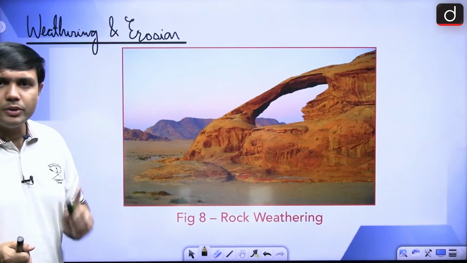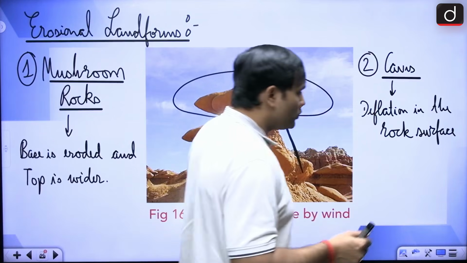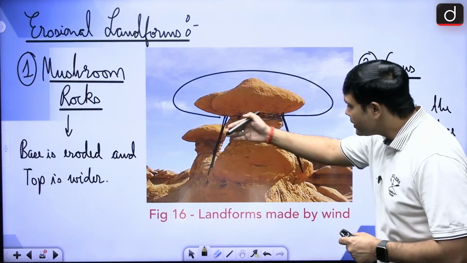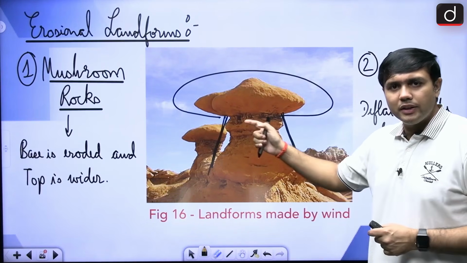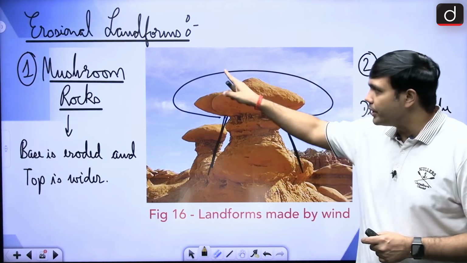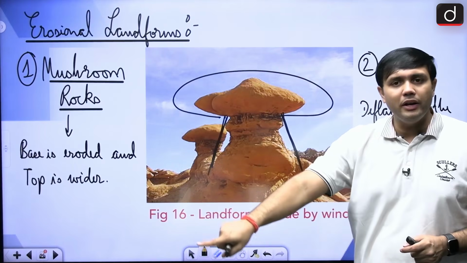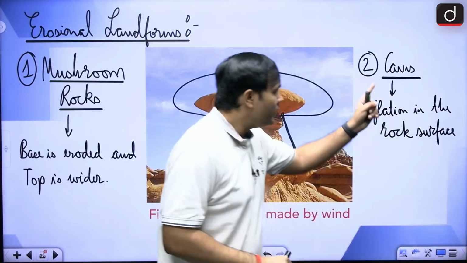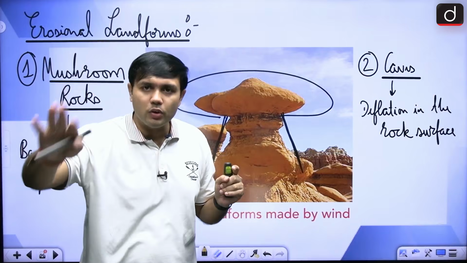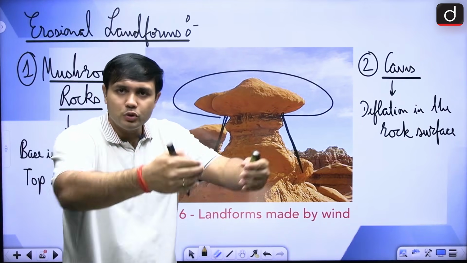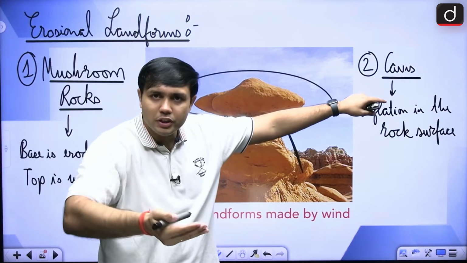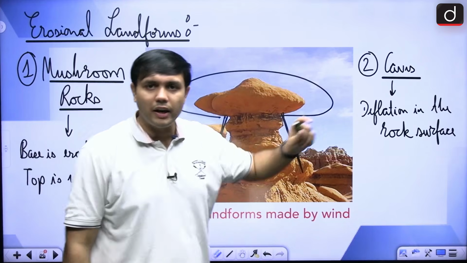Now in that regard, what are some of the important landforms? In case of erosional landforms made by winds, one of the most distinctive is the mushroom rocks, where the base is being eroded and the top is a bit wider, giving it a mushroom shape. It is an erosional landform made by wind, right. The next one would be caves, very similar to what was happening in case of sea waves, because of constant action of the wind, it is slowly taking out the sediments, and as a deflation is forming on the rock, it is creating a cave like structure, right.